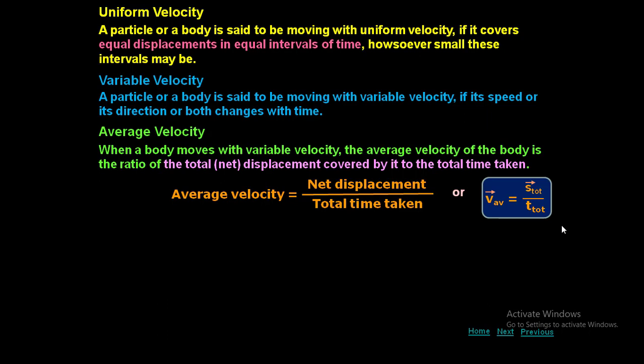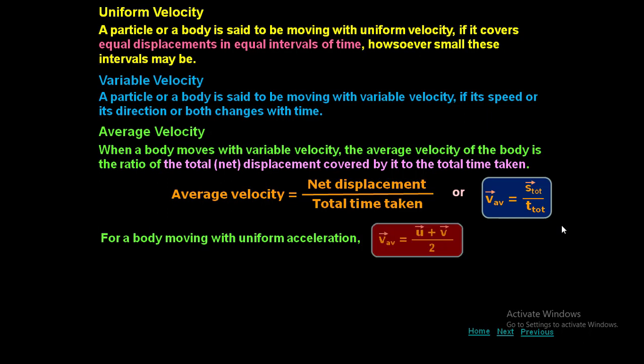For a body moving with uniform acceleration, that means the acceleration will remain constant, V average bar equals U bar plus V bar by 2. So whenever the body is going to move with uniform acceleration, if there are two velocities and you want to find the average velocity of those, then you can simply take the mean of the velocities.